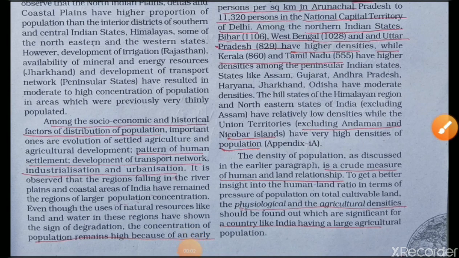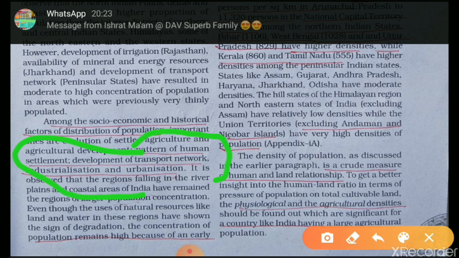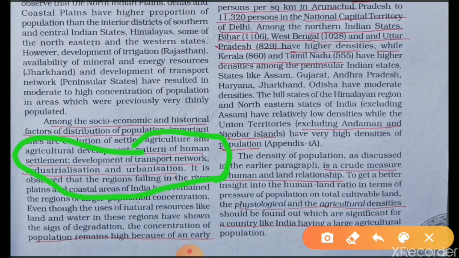Along with physical factors like terrain and climate, other factors also affect the population of India, like the pattern of human settlement, development and transport network, industries and urbanization.